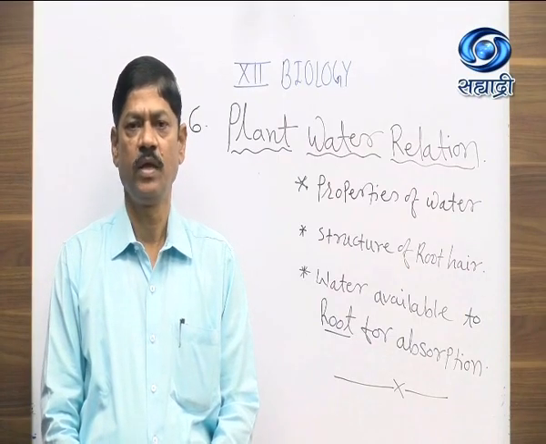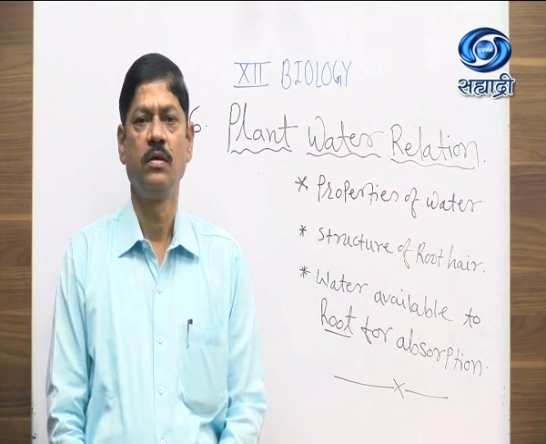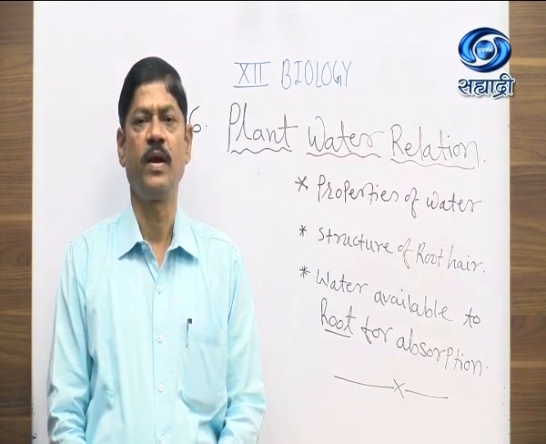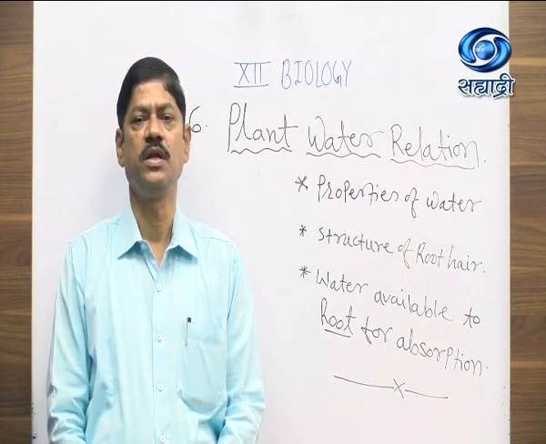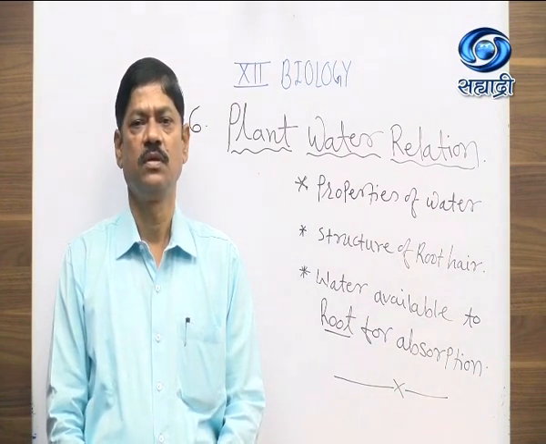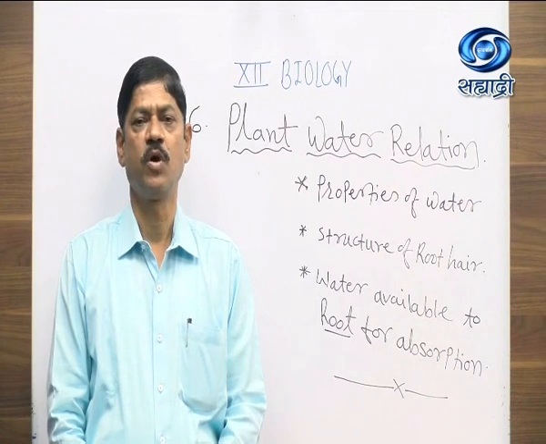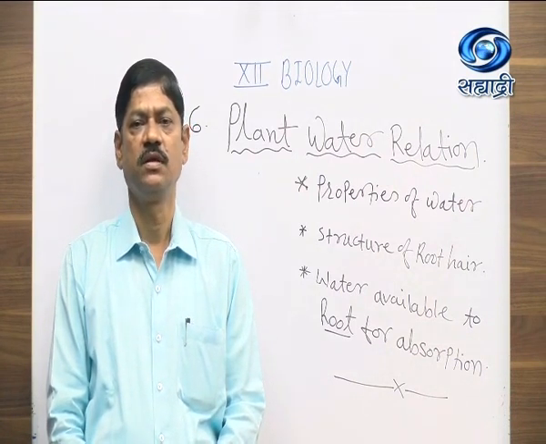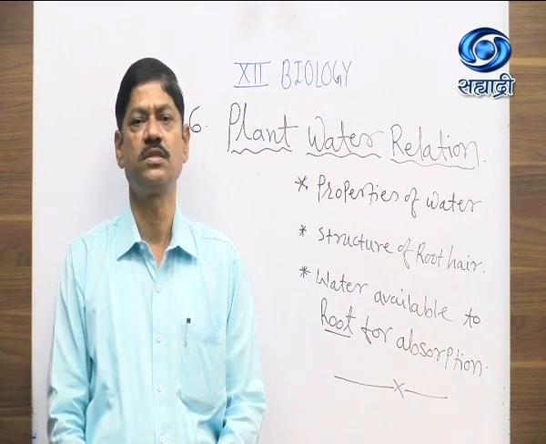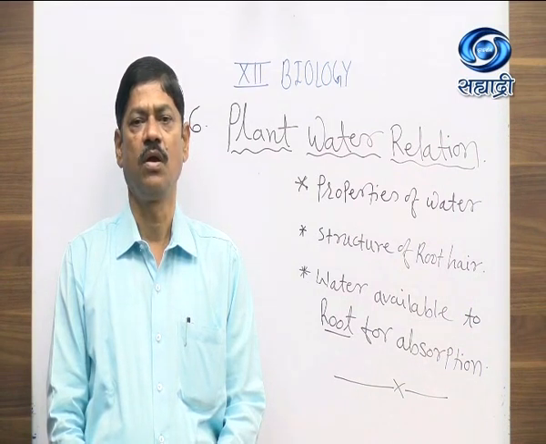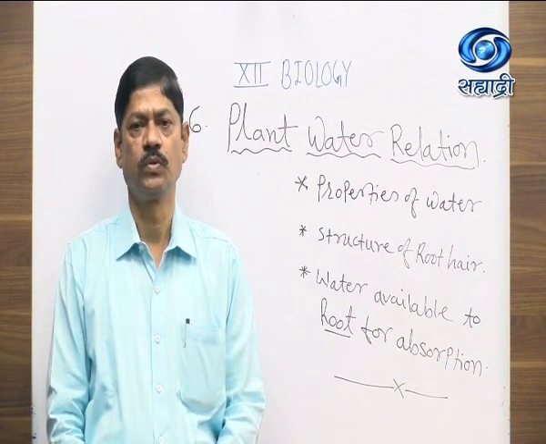Student friends, today we have studied this chapter, plant water relation. In that we have studied the structure of root hair along with its diagrams. Then we studied the two words, adsorption and absorption, with a small experiment with resins and dried seeds, in which you studied both processes, imbibition and absorption, along with diagrams also.